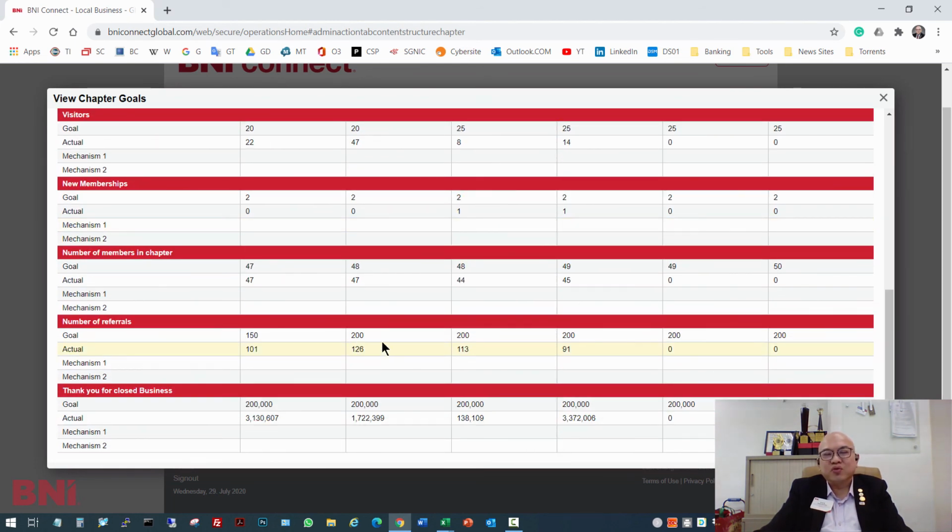And as a director consultant, if we monitor this chapter goal, we will be able to see where the chapter requires more help and which mechanism we should deploy in order to help the chapter improve. In BNI, we have a term for this called power of one. We can look through these different criteria and see where the weakest point in this chapter is, and we can actually target that segment, and the DCs will provide the support needed to help the chapter improve. So DCs, please go through this exercise with your chapter so that you have a very big bird's eye view of how your chapter is performing.